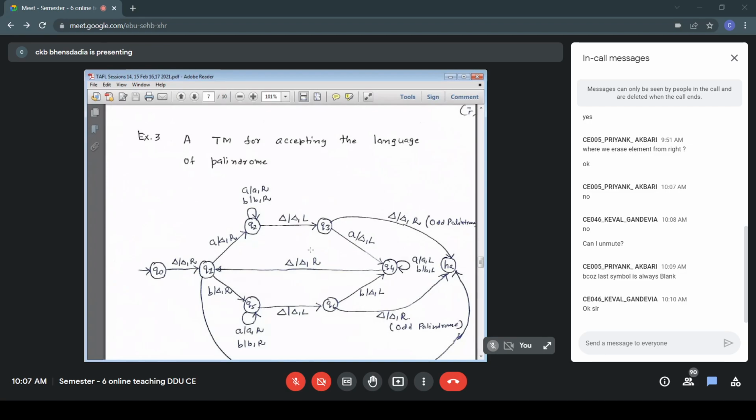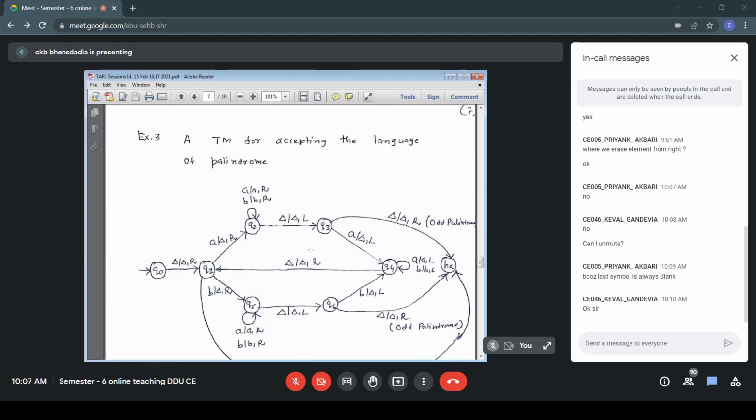However, just for the observation, if I have a transition from Q2 to HA on blank, this becomes a non-deterministic Turing machine. Because from Q2 on blank, either I go to state Q3 or go to HA. I have two choices. Whenever there's a choice, it becomes a non-deterministic machine.